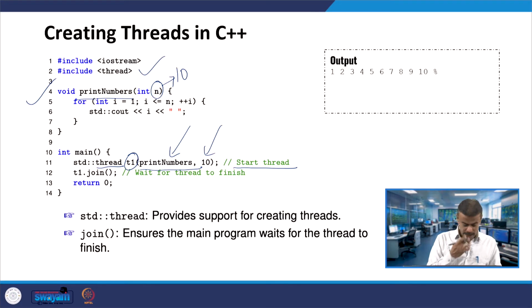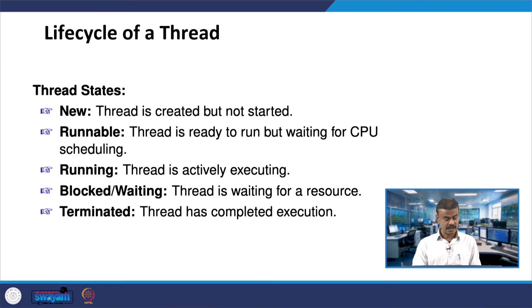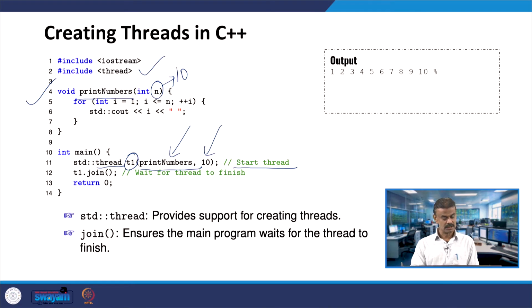The next line, T1 is invoking join, which is already available in the header file thread. That means it is waiting for the thread to finish. The meaning of the join function is to wait for the thread to finish. This is exactly the blocked or waiting state, the thread is waiting for a resource.